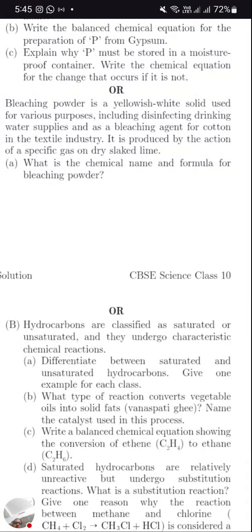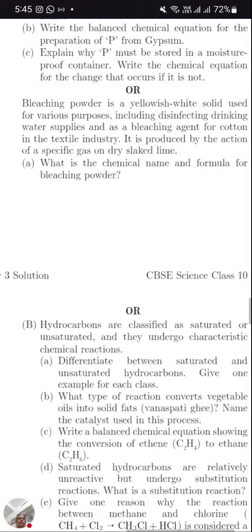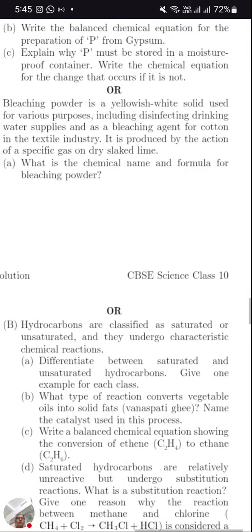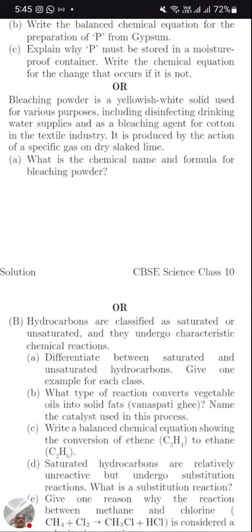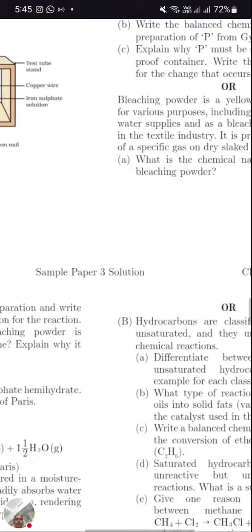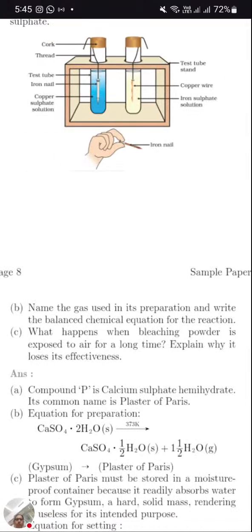Look at the question below. Bleaching powder is a yellowish white solid used for various purposes including disinfecting drinking water and as a bleaching agent for the cotton and textile industry. It is produced by the action of a specific gas on dry slaked lime. When chlorine is added on dry slaked lime, Ca(OH)2 plus Cl2, it will form CaOCl2. Write the chemical name and formula. The chemical name is calcium oxychloride, and the formula of bleaching powder is CaOCl2. And name the gas used for the preparation.